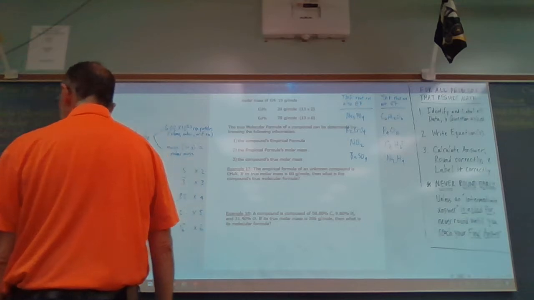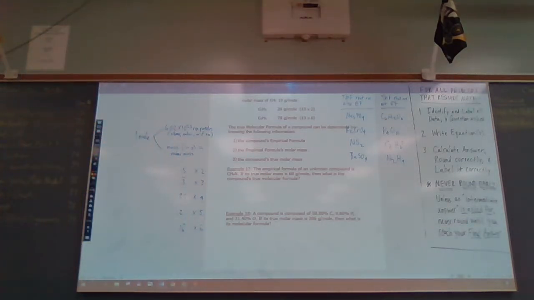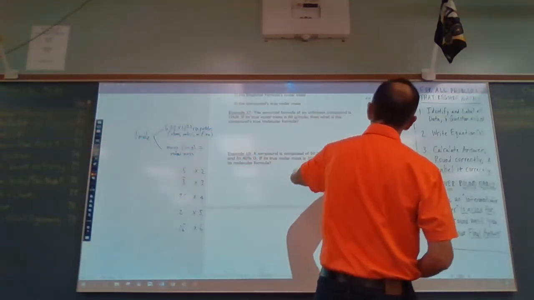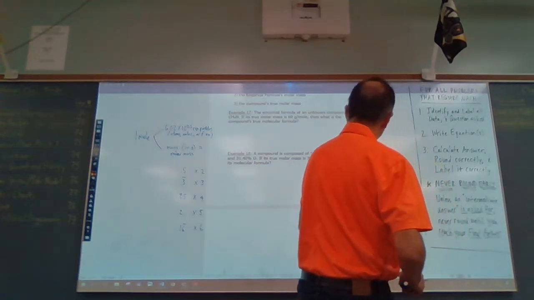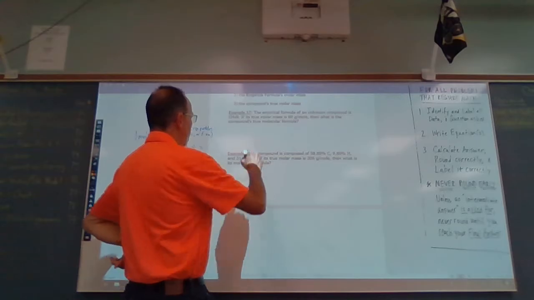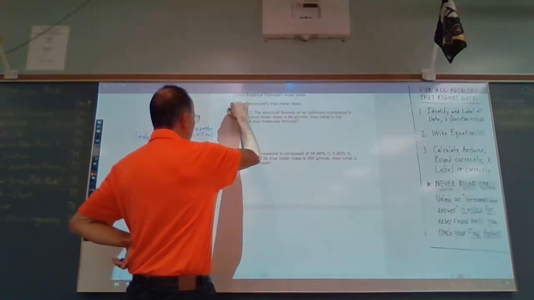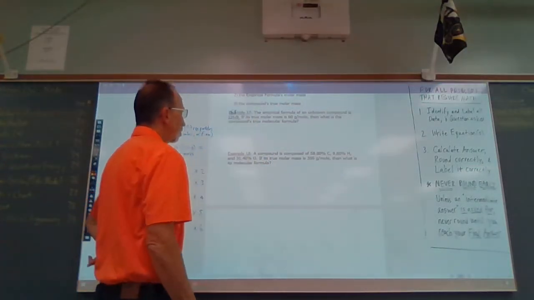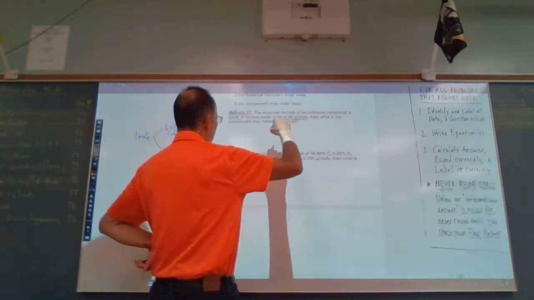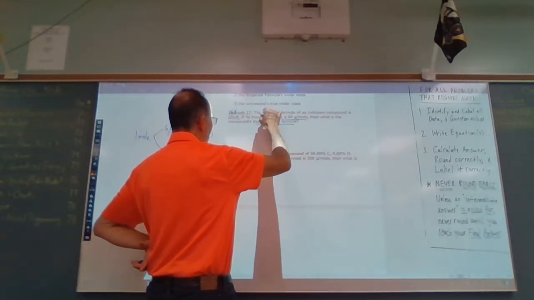So let me raise this up a little bit. The empirical formula of an unknown compound is CH4N. So that's its empirical formula. If its true molar mass is 60 grams per mole, then what is the compound's true molecular formula?